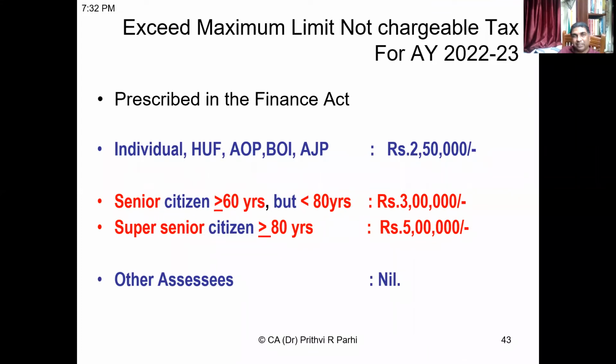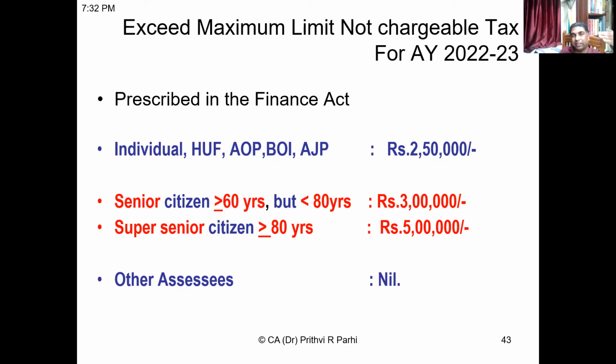And if that total income exceeds the maximum amount which is not chargeable to income tax, then the assessee has to pay tax. These are the amounts up to which, if income is earned, it is not chargeable to tax. For example, for individual, HUF, AOP, BOI, AJP, the basic exemption limit is 2,50,000 rupees.